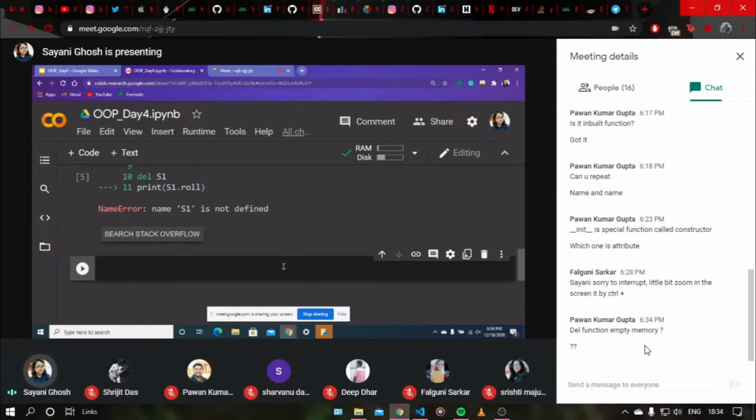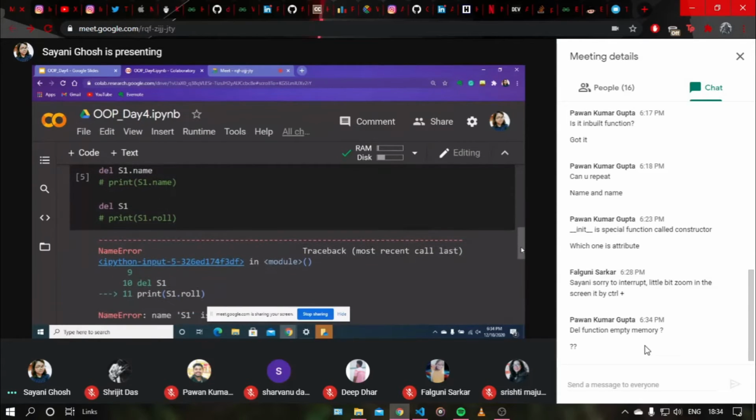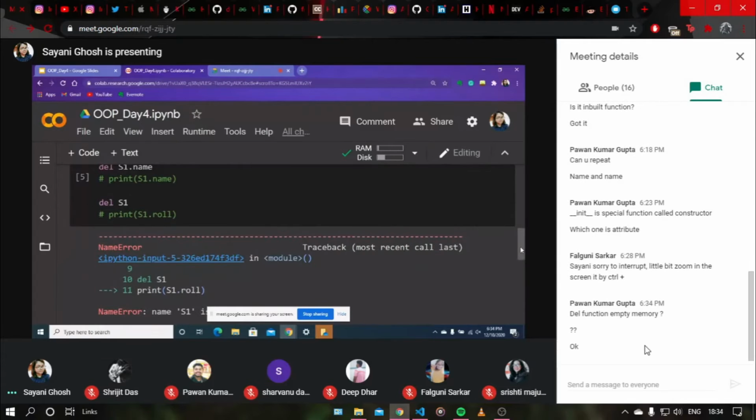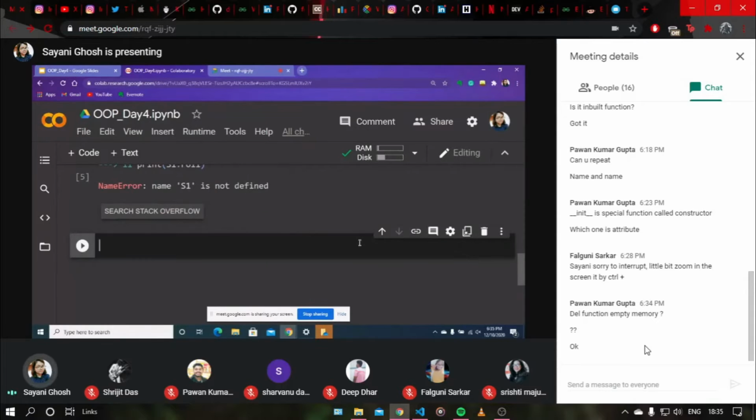Yeah, exactly. No, actually it does not empty the memory, it just deletes it. Okay, Pawan got it. The next thing is the pass statement.